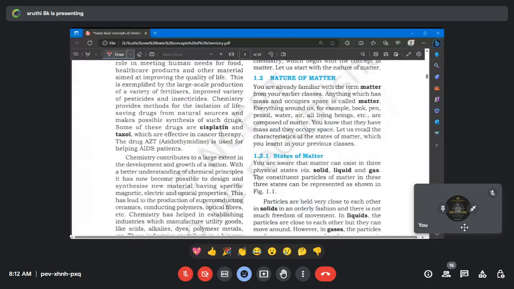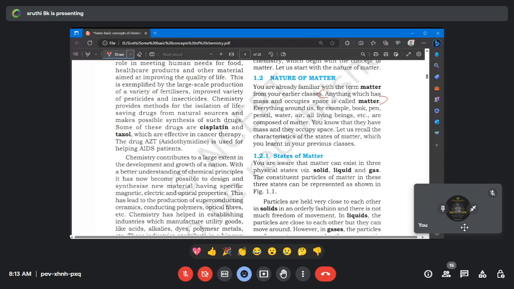Matter. Yes, matter. These definitions we have learned in your lower classes. What definition do you usually give for matter? Anything which occupies space. Very good, super. It can be any substance, it should have mass, and it occupies some space or it has some volume. This is matter, right?